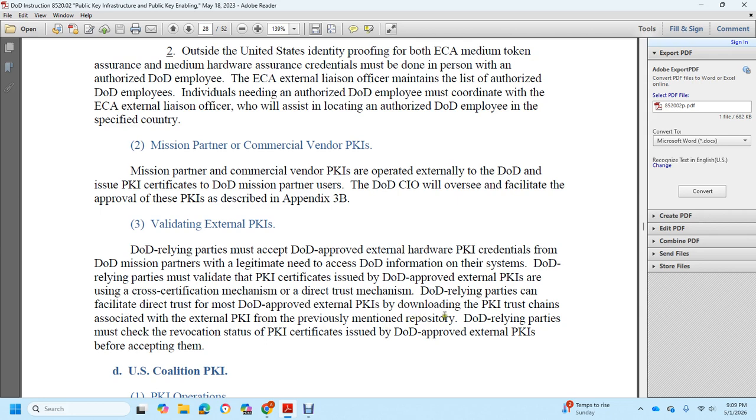with the previously maintained repository. DoD relying parties must check the revocation status of the public key infrastructure certificate issued by the Department of Defense-approved external public key infrastructure before accepting them.